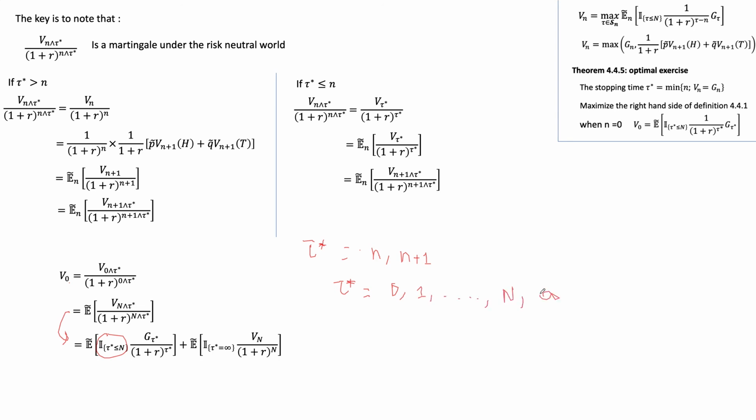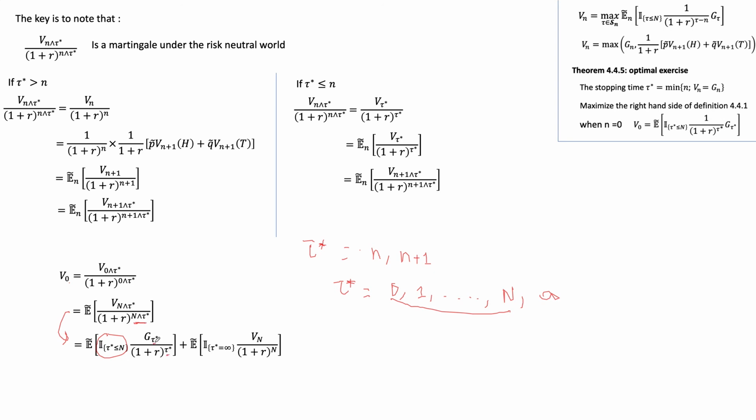So if we're exercising sometime between 0 and time n, that means this minimum of n and tau star can actually be replaced by tau star. That's how we get this tau star here and this tau star here.